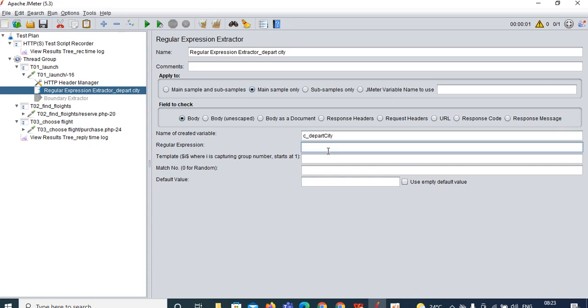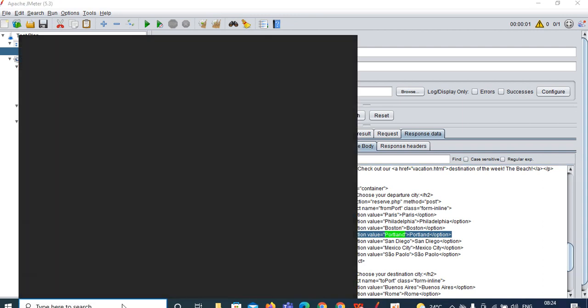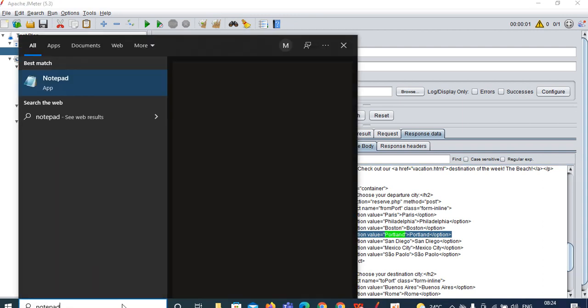Okay, so next under that you can see a regular expression. So what is this regular expression? How can I write the regular expression? Whenever you are using the regular expression extractor, we need to write one regular expression to capture the value. Which value do we want to capture? We are going to capture this value Portland, right? So copy this line from here. Okay, so option value Portland something, you can copy that from here.